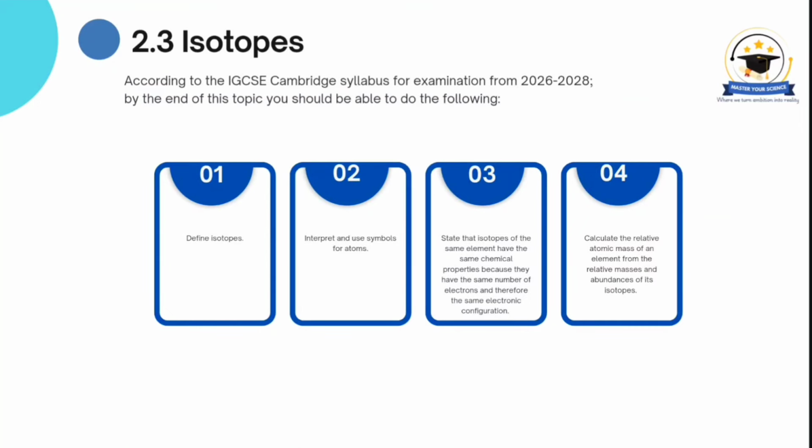Section 2.3, Isotopes. According to the IGCSE Cambridge Syllabus for examination from 2026 to 2028, by the end of this topic, you should be able to: 1. define isotopes; 2. interpret and use symbols for atoms; 3. state that isotopes of the same element have the same chemical properties because they have the same number of electrons and therefore the same electronic configuration; 4. calculate the relative atomic mass of an element from the relative masses and abundances of its isotopes.